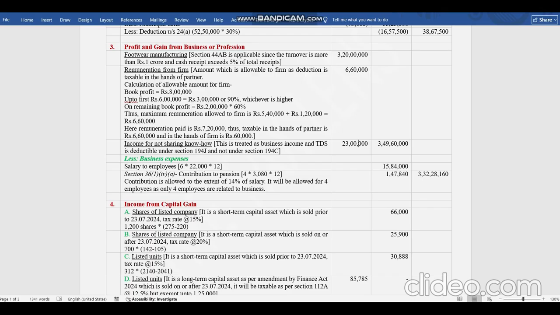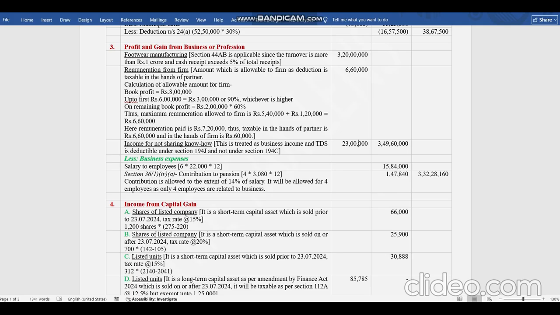So in our case, SSE is the partner. Now this limit has been doubled. Earlier it was up to 3 lakhs. Now if book profit is up to 6 lakhs, then 3 lakhs or 90%, whichever is higher, will be allowed for the firm, and if book profit exceeds 6 lakhs, then on that excess amount 20% will be extra allowed to the firm for claiming remuneration paid to partner, deduction under section 40(b).